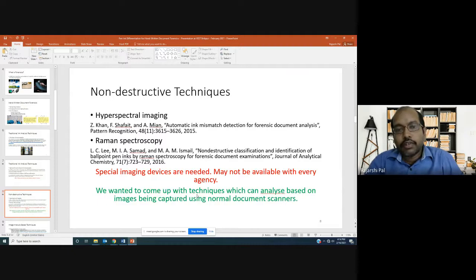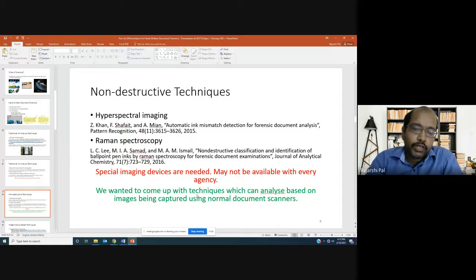Then there are a set of non-destructive techniques that are also coming up, based on hyperspectral imaging or Raman spectroscopy and so on. Again, there are a lot of papers in each one of these fields, and I have just cited one from each category. But the problem with these kinds of techniques is that special imaging equipment or image acquisition devices are needed, which may not be available with every agency. So that's the drawback of these non-destructive techniques.